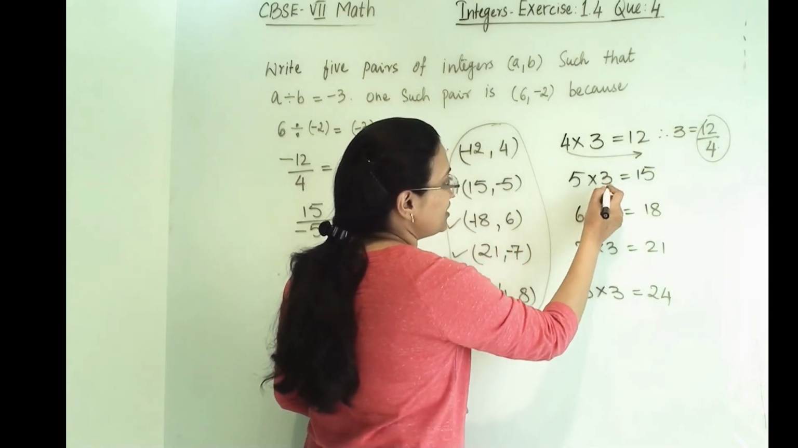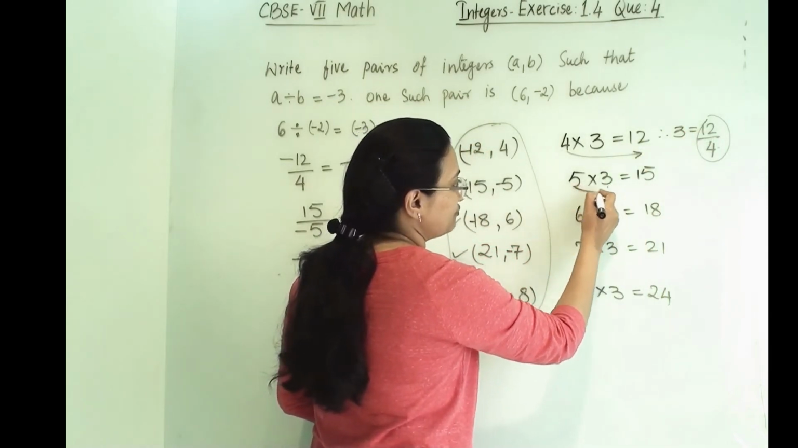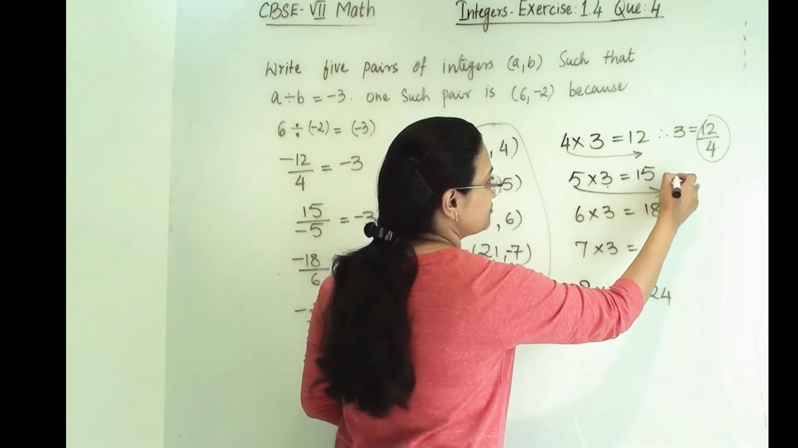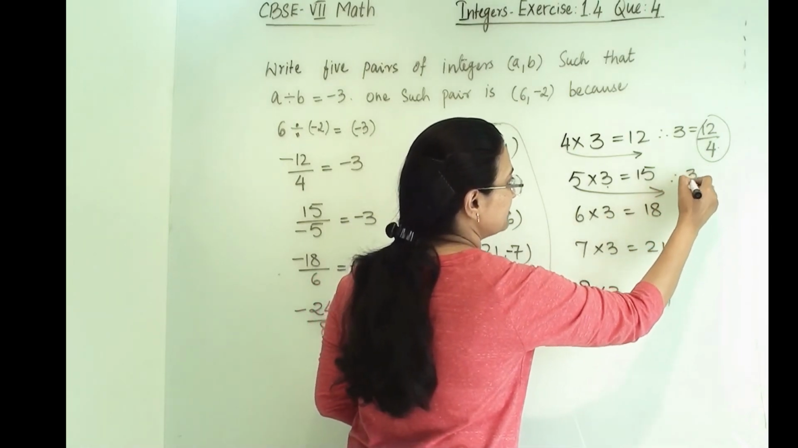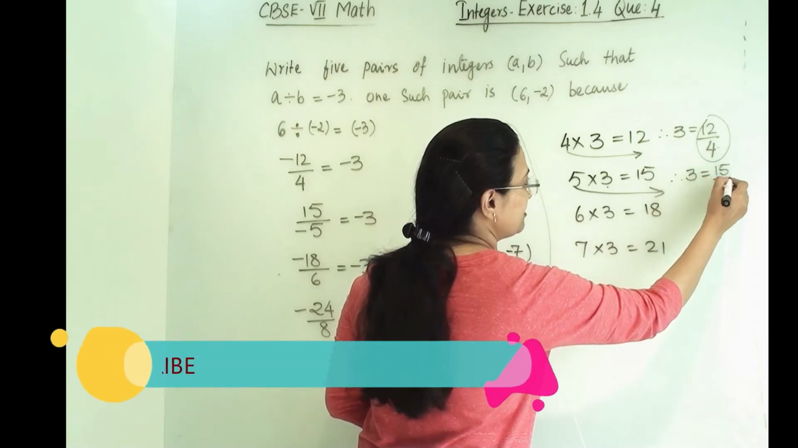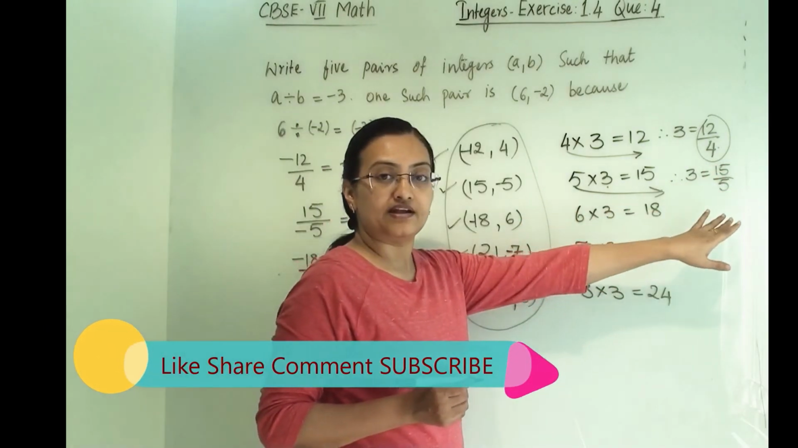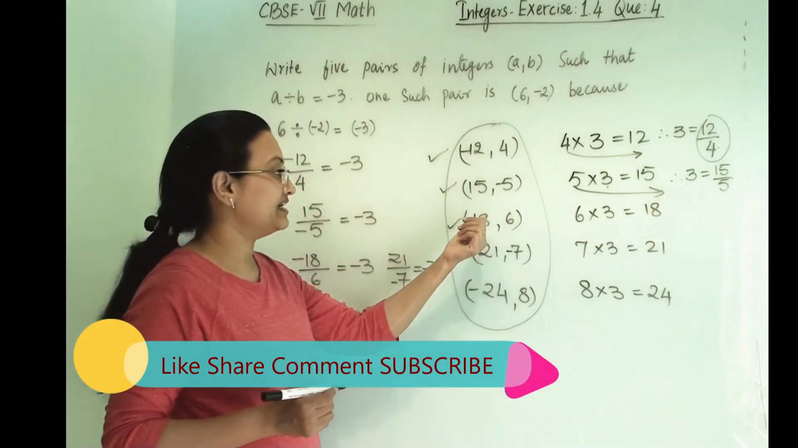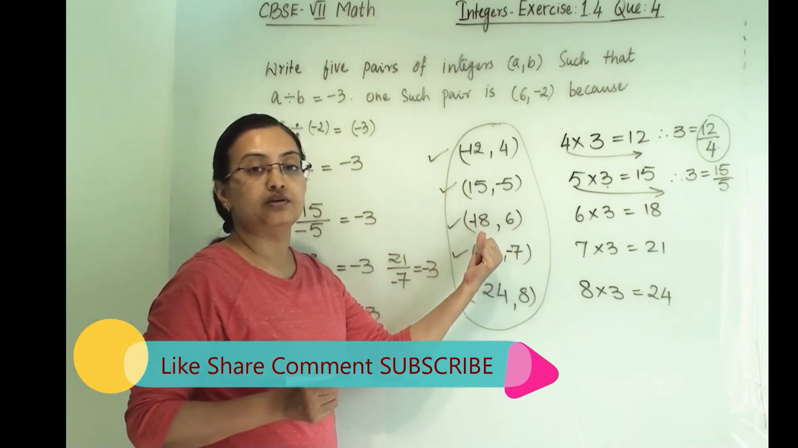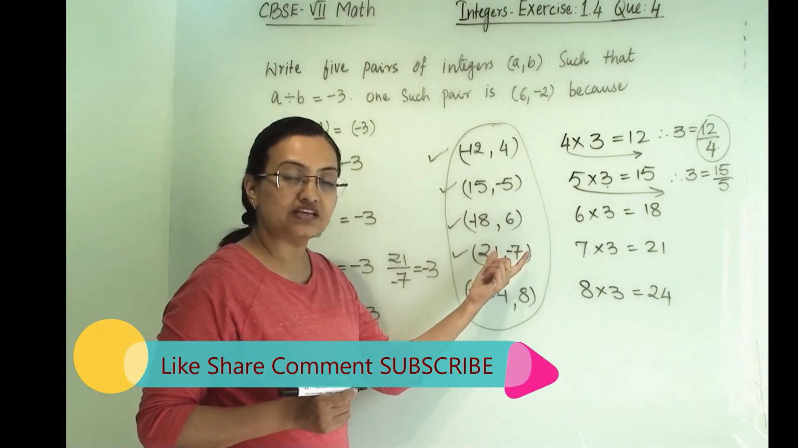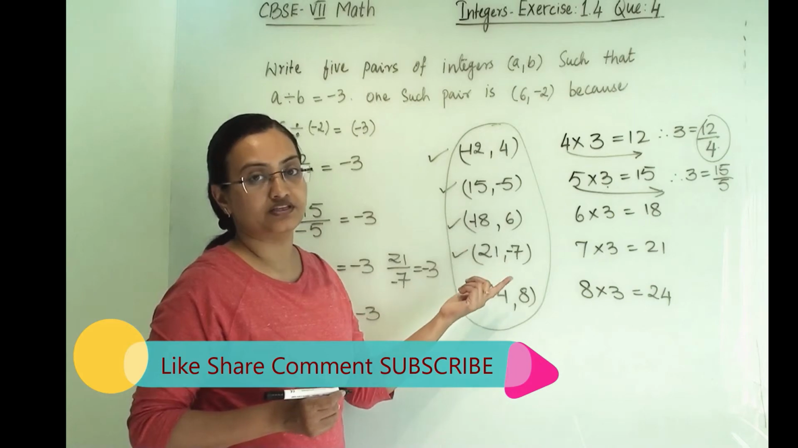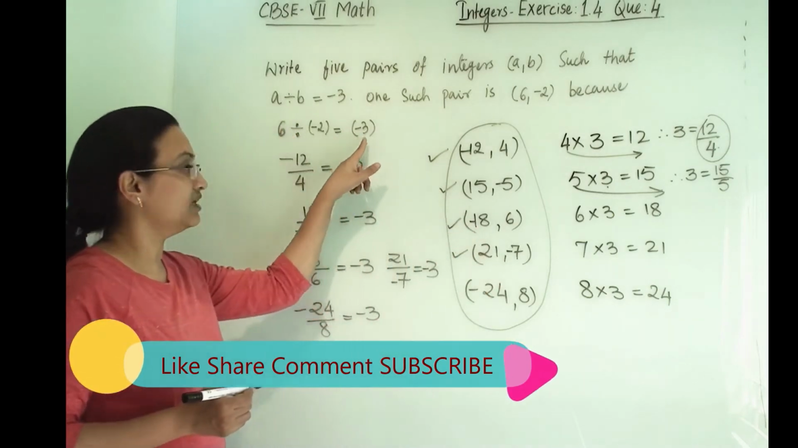So from this step we can find our pair. Here also, 3 we want as an answer. So 5 we are taking over this side. So what will we get here? 3 equals 15 divided by 5. So first we will find the pair, and then we will decide which number will be negative. Either both numbers are negative or any one number is negative, and that depends upon the answer.